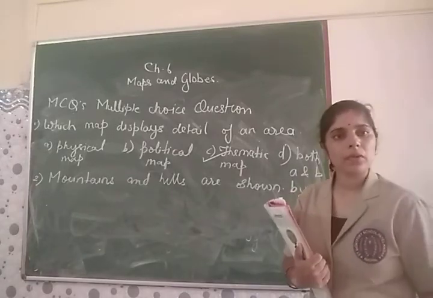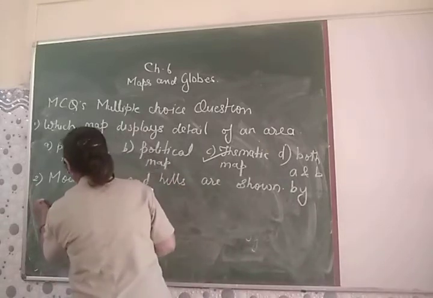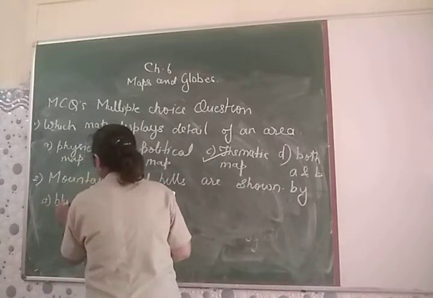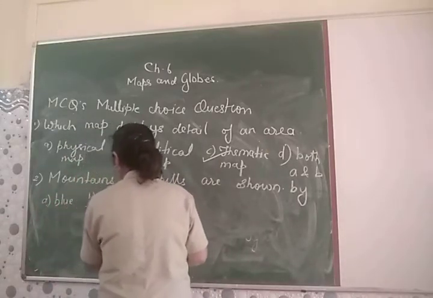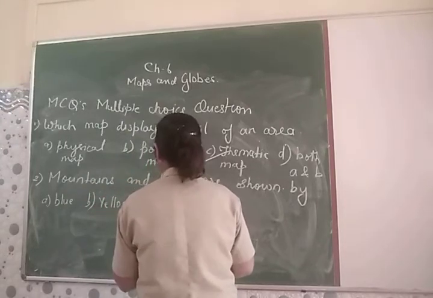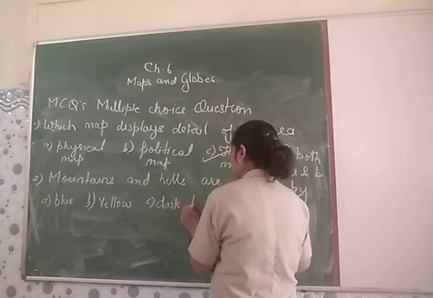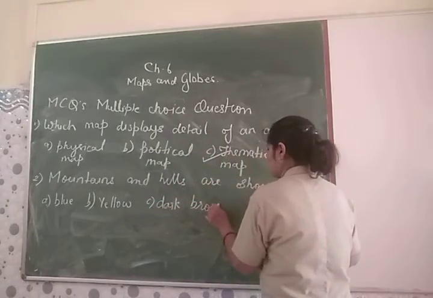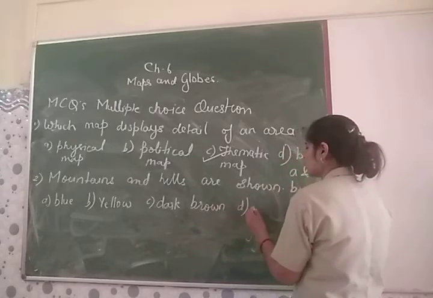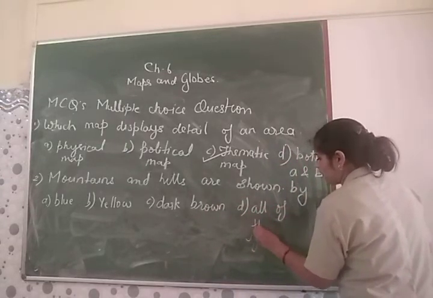Now again I am giving you the options here. The first one, A1 is blue, B1 is yellow, then C1 is dark brown, and D1 is all of these.